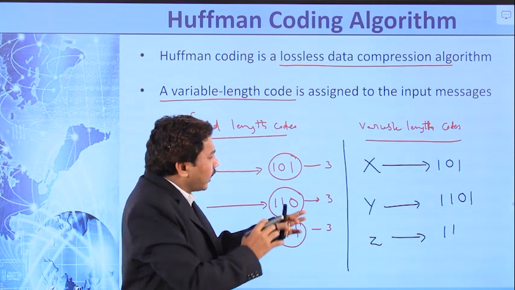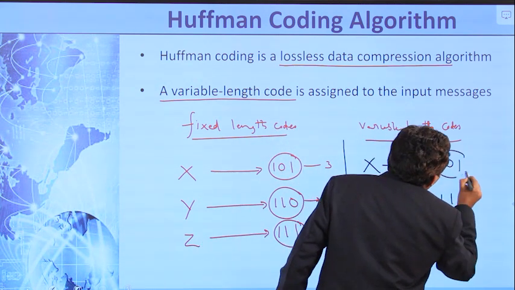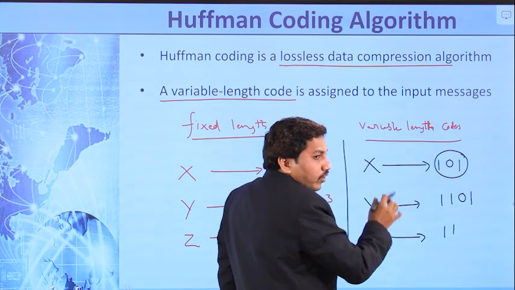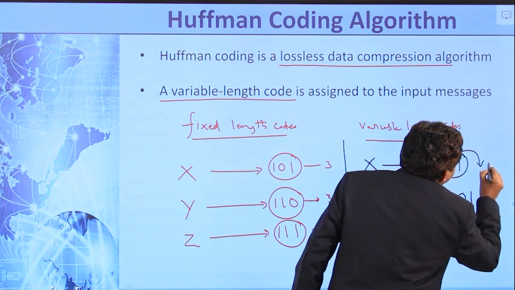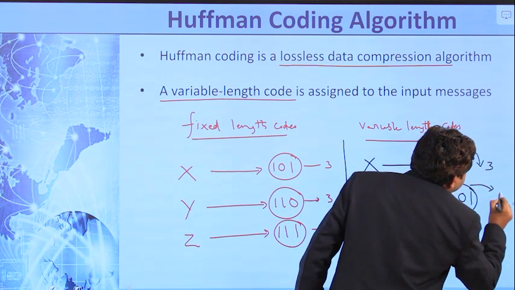If you look at this carefully, the length of the code word here is 3, whereas in this case the length is 4.